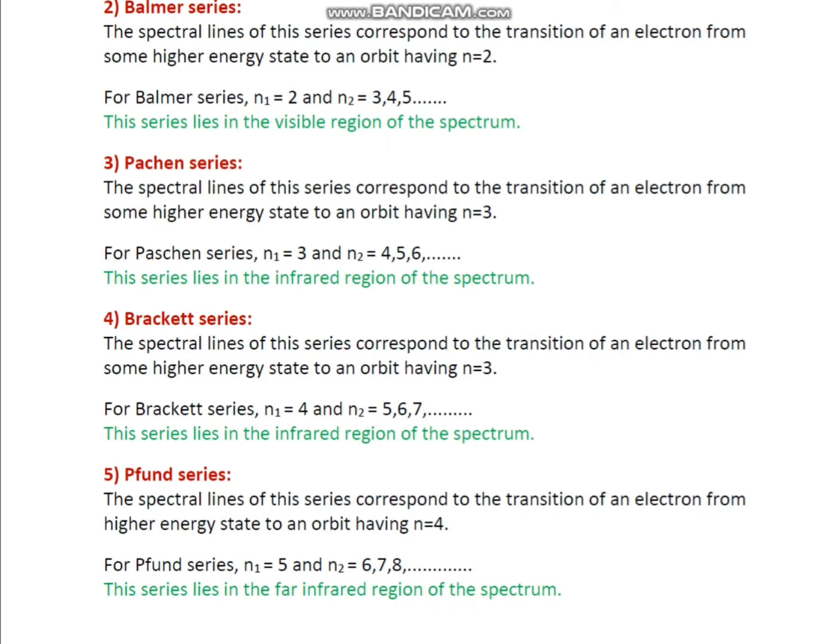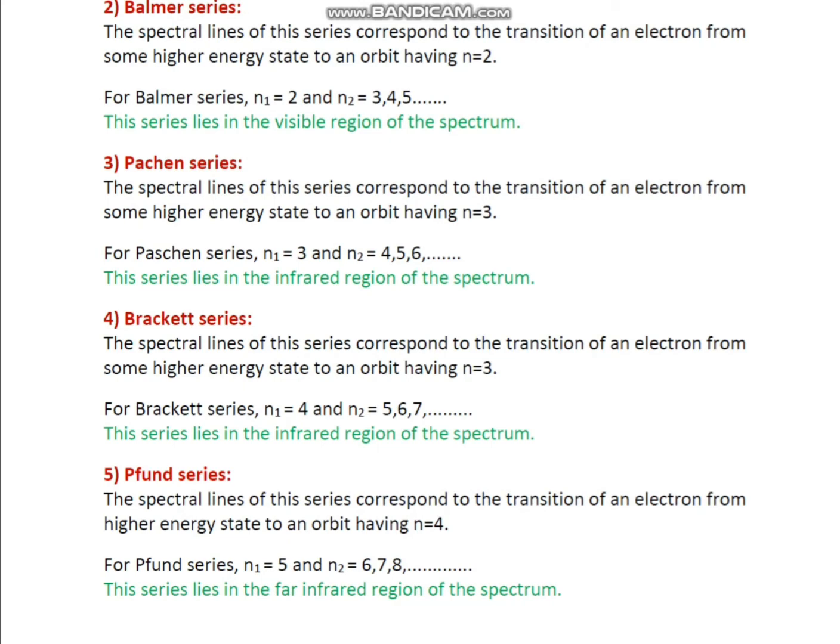Pfund series. The spectral lines of this series correspond to the transition of an electron from higher energy state to an orbit having n equal to 4. For Pfund series, n1 is equal to 5 and n2 is equal to 6, 7, 8 and so on. This series lies in the infrared region of the spectrum.